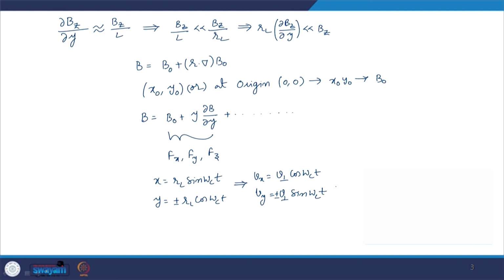Now, this plus minus indicates the direction in which the particle will gyrate, some to the left and some to the right, right. We know this already.